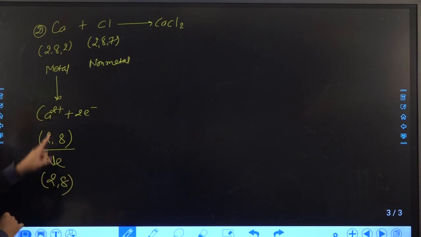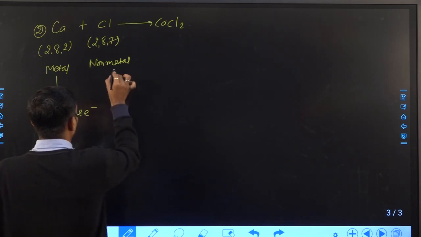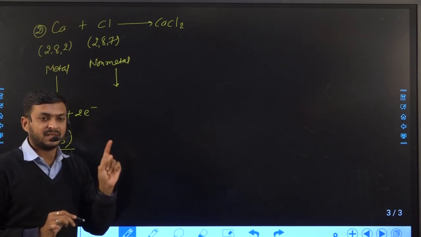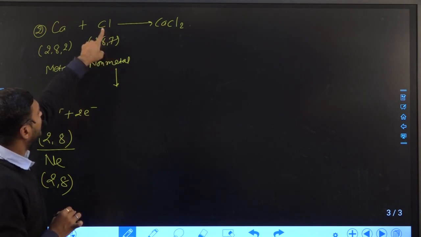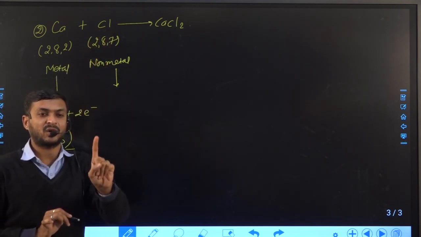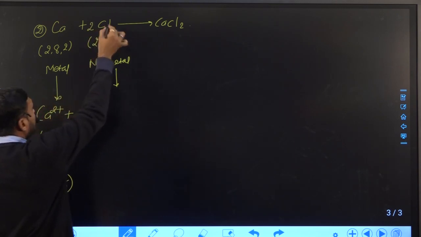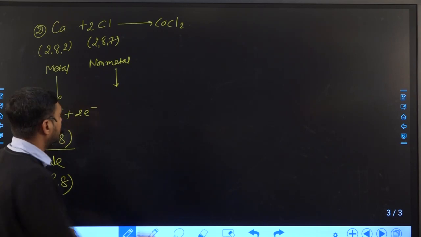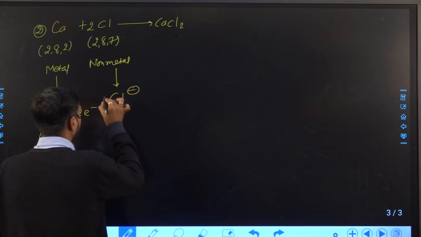So you can see after losing 2 electrons, calcium gains the nearest noble gas configuration like neon. While in the case of chlorine, as I discussed in the previous example, the total positive charge and negative charge should be equal. Here chlorine needs 1 electron to complete its octet, right? So if I take 2 chlorine atoms, then each separately gains 1 electron to complete its octet, and they become Cl minus and 2Cl minus.